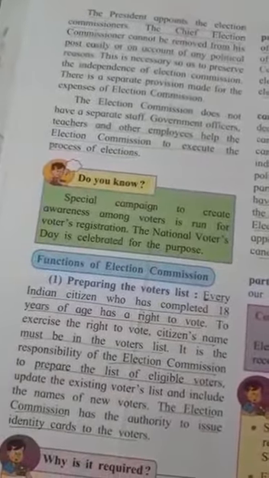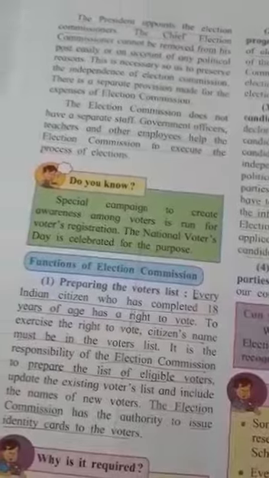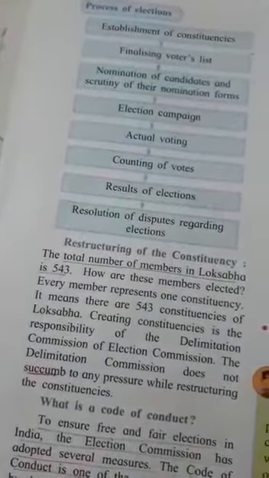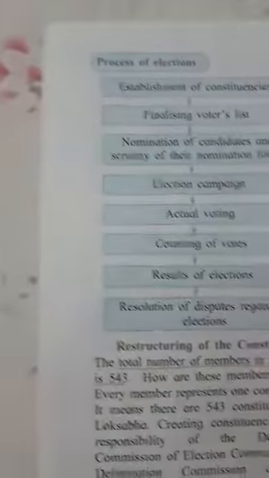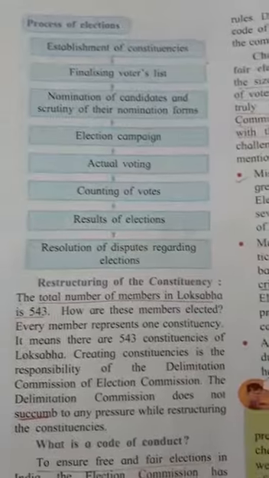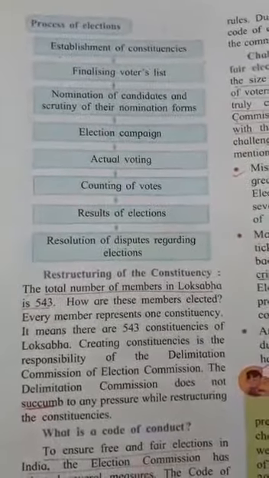Now we will see the next topic, which is given on page number 78. The process of election. Now what are the processes of election?